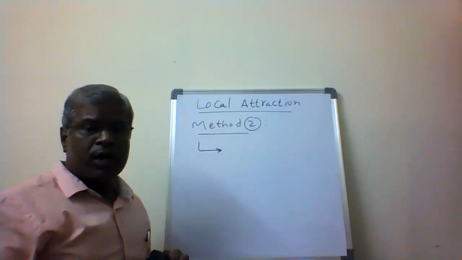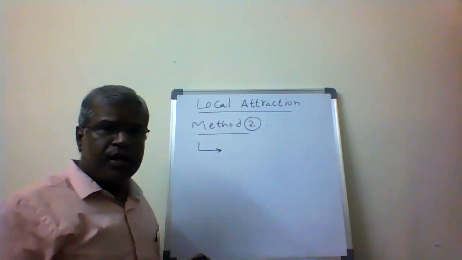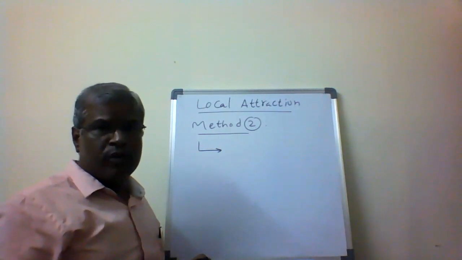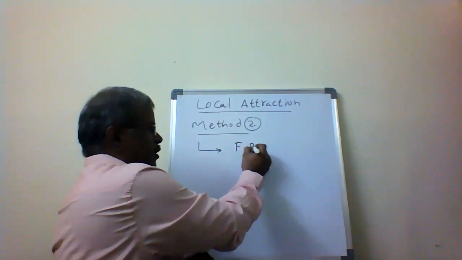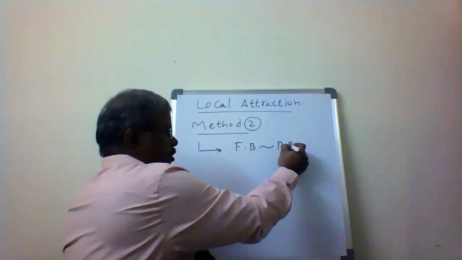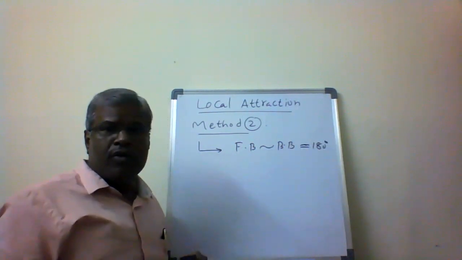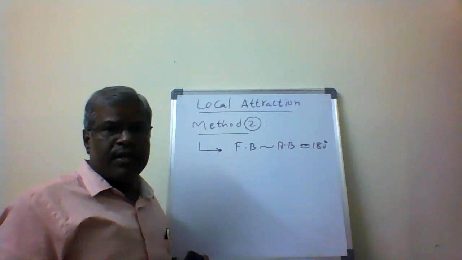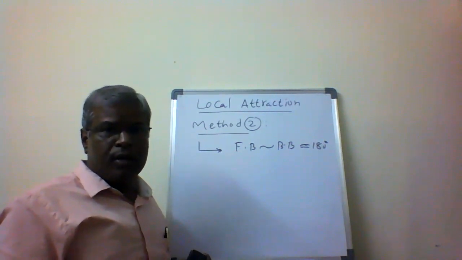In the second method, first I have to identify which one is the correct line, where the difference of forward bearing and backward bearing equals 180 degrees. I have to identify which side, which line, is not affected.